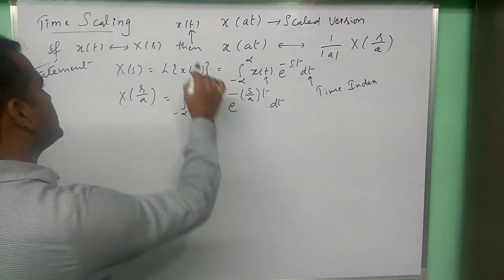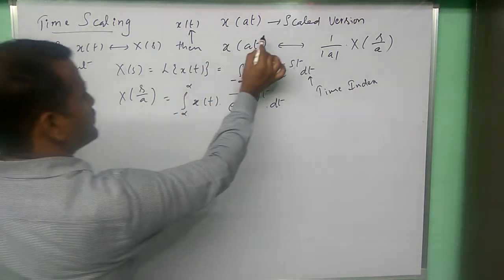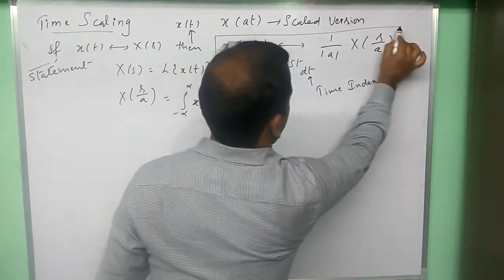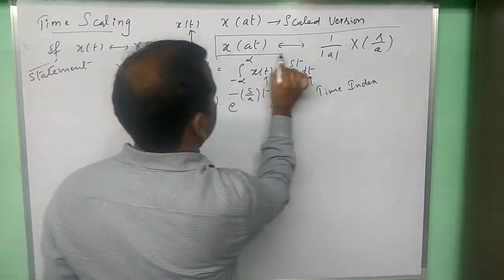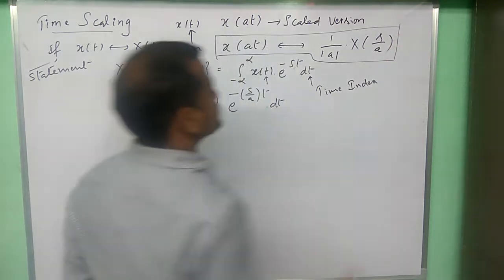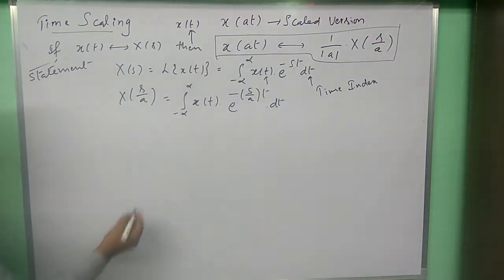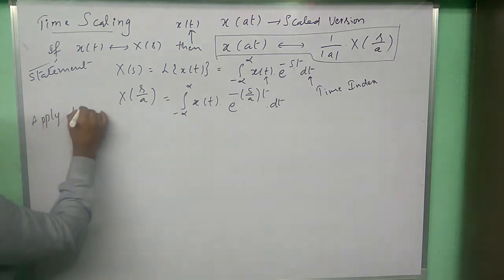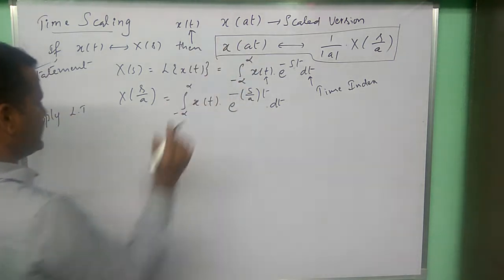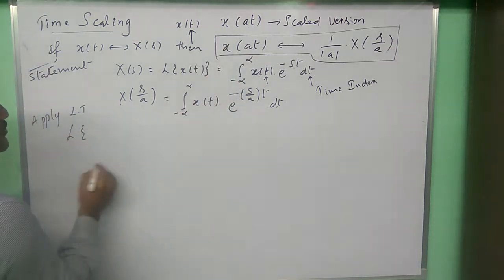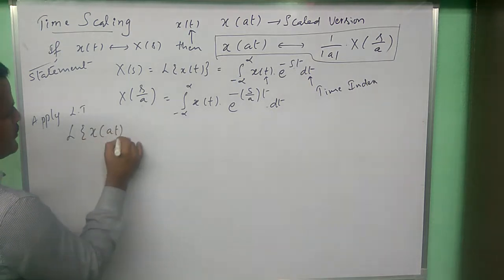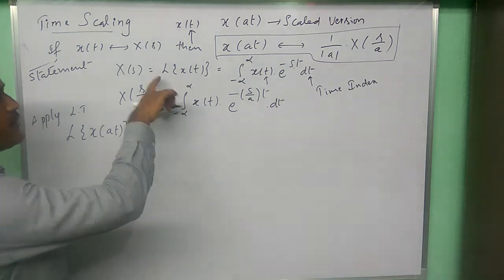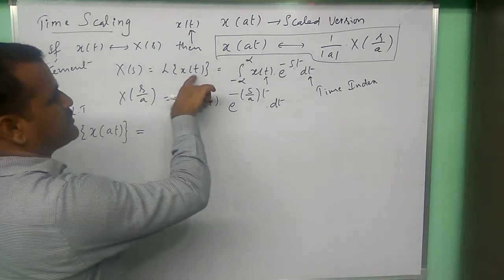So first let us consider the Laplace transform of this left hand side expression. Finally let us prove that we should get the right hand side expression from the Laplace transform formula. I am applying Laplace transform here for this left hand side. So Laplace transform of x of at is, from this Laplace transform formula, x of t is this one.